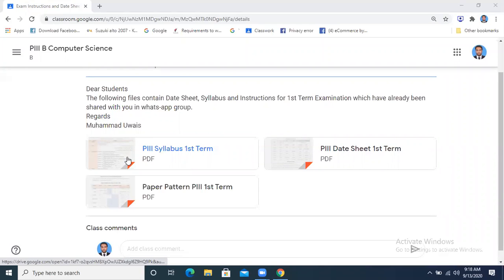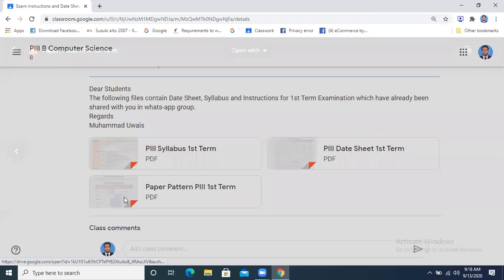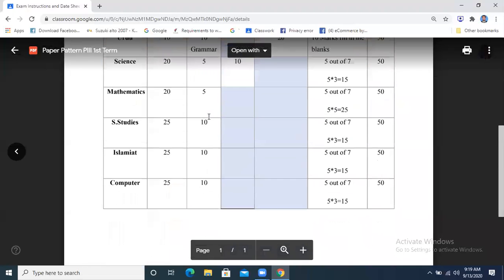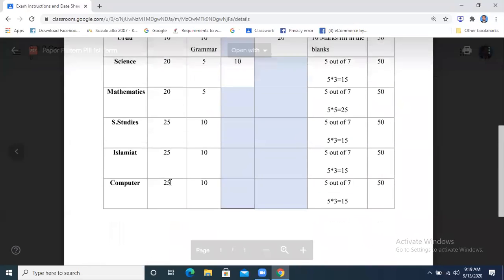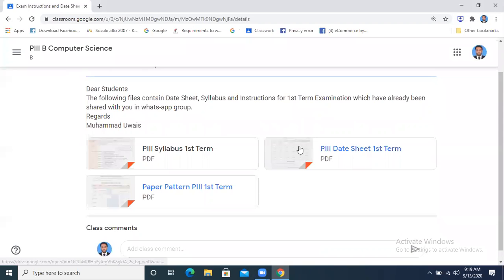Number two thing was, what will be the paper pattern? How many marks are there for what type of question? We can see that there are 25 MCQs, 10 true false, and 5 short question answers out of 7. This was the paper that I discussed with you. This will be the format.